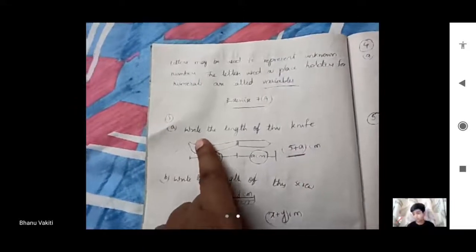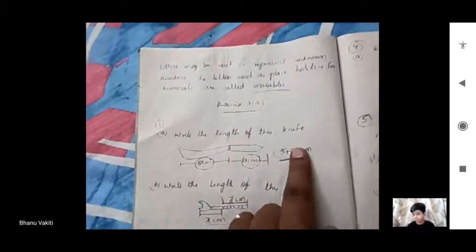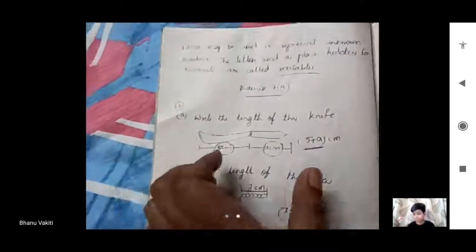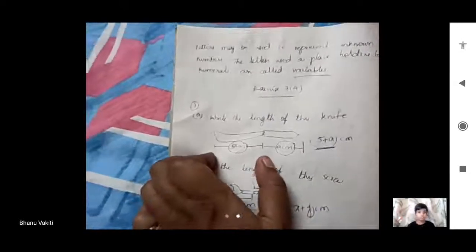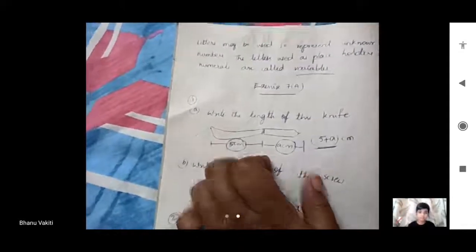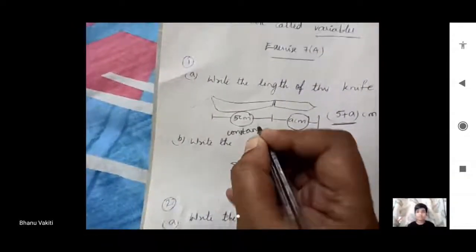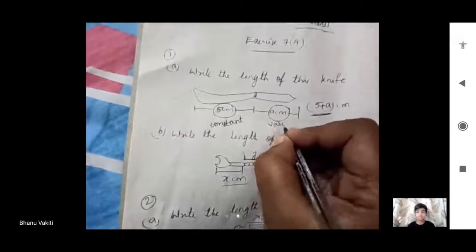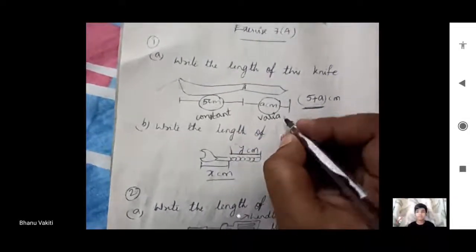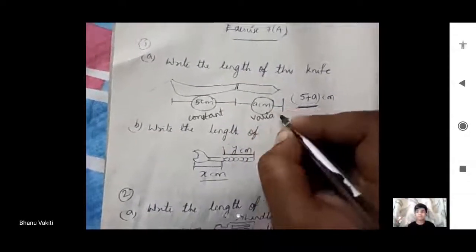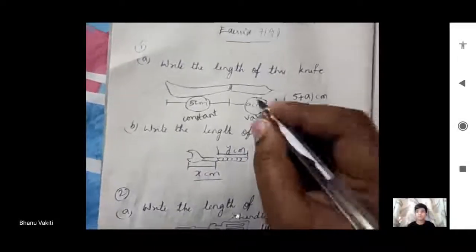So for this first bit, write the length of the knife. Here two parts they have given, up to here 5 centimeters and the remaining 8 centimeters variable. This is constant, and this is variable because they have given a symbol, letter a centimeters. That's why it is unknown and unspecified.